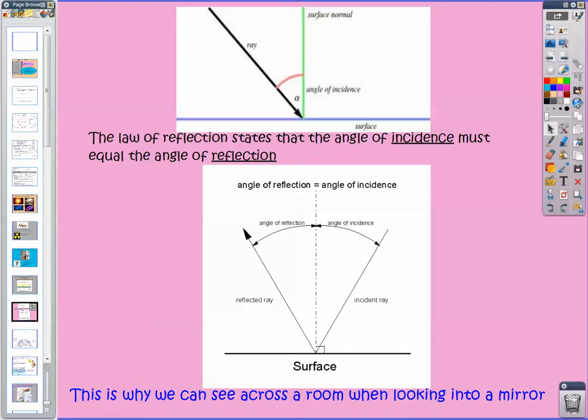But this is what allows me, if I'm standing over here, the light that comes from this side bounces off my mirror and comes over to me over here. So it also allows me to see across the room by looking into a mirror and things like that.